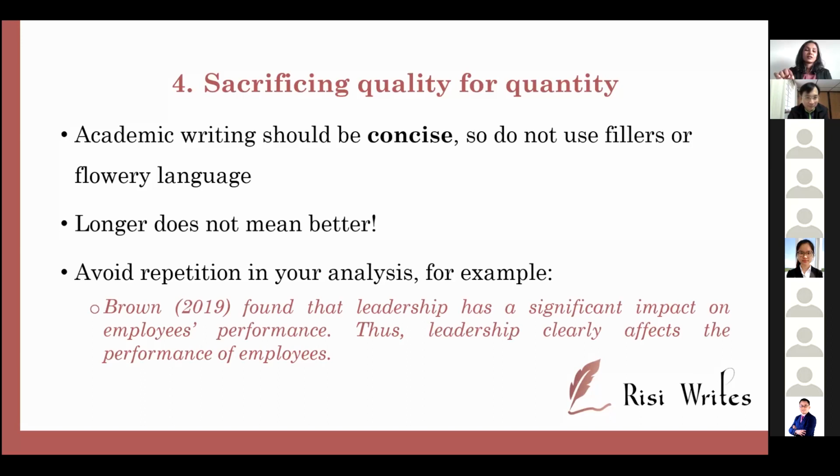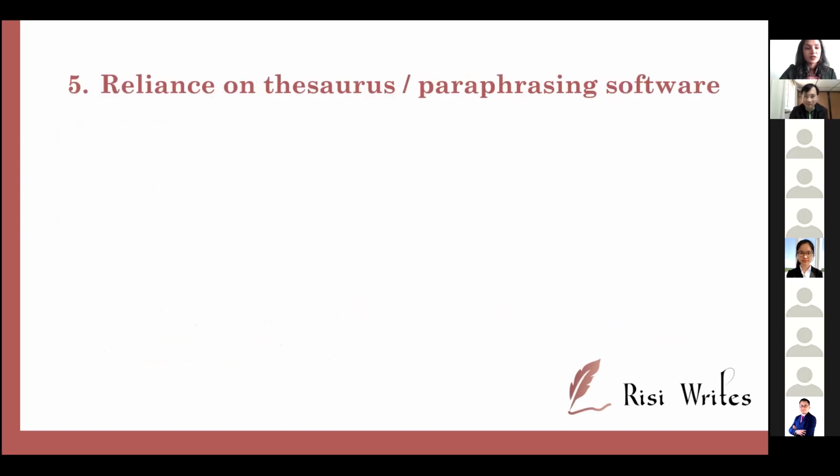What I often see is also this: the writer will state something another scholar has found and then repeat the finding in their own words. That is actually repetition, it's not necessary. So Brown found that leadership has an impact on performance. Then you say, does leadership really affect performance? Not necessary, unless you are summarizing many at the same time. You do not have to give your own words for every single finding of earlier scholars, and you don't have to repeat your point in the next paragraph as well. So let's avoid repetition. Let's not try to make it too long.